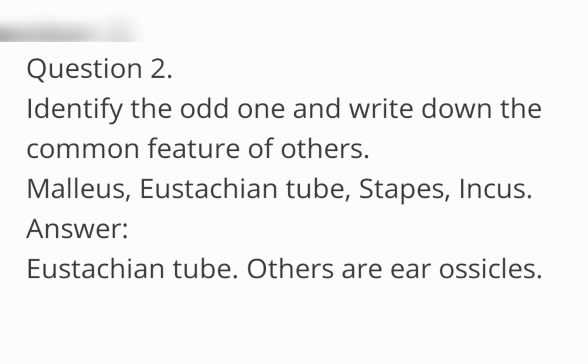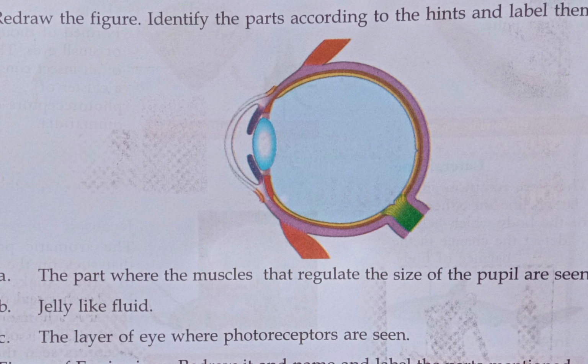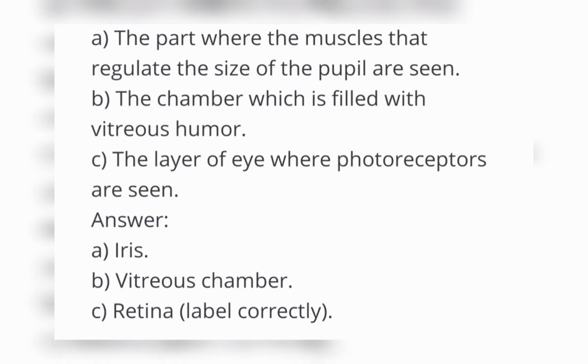Next, third question. Here is given the part where the muscles that regulate the size of the pupil are seen. Second, jelly-like fluid. Third, the layer of the eye where photoreceptors are seen. You have to redraw this figure, mark and identify. First answer: iris. The part where the muscles that regulate the size of the pupil are seen is the iris. The chamber with the fluid, vitreous humor, is the vitreous chamber. Third, the layer of the eye where the photoreceptors are seen is known as the retina. You have to label correctly.